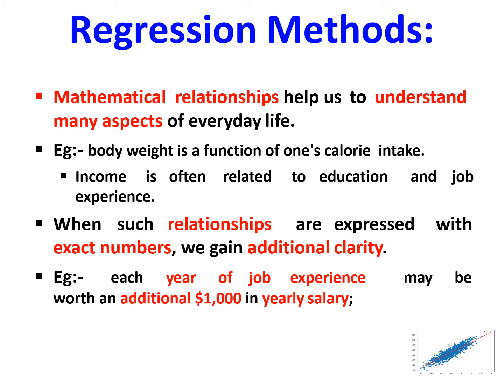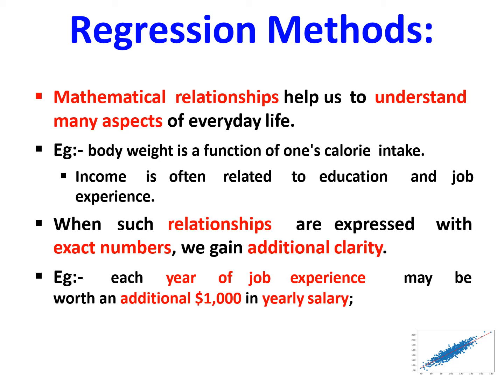Then my income is related to my experience and education. If the experience is high, the salary is also high compared to a lower experienced person. That is, there should be a relationship between income and experience. That is recognized in this particular regression aspect.